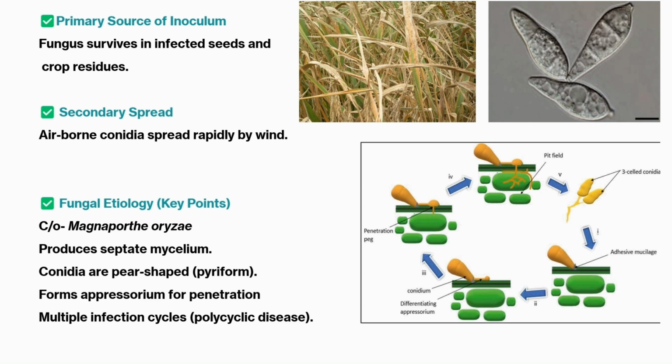So many grass family plants it actually infects. So based on its capacity to infect a particular crop, it is given a particular pathotype name.